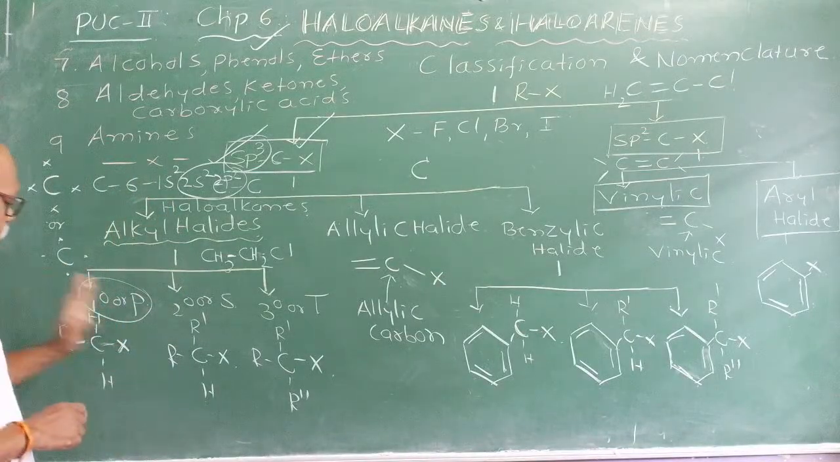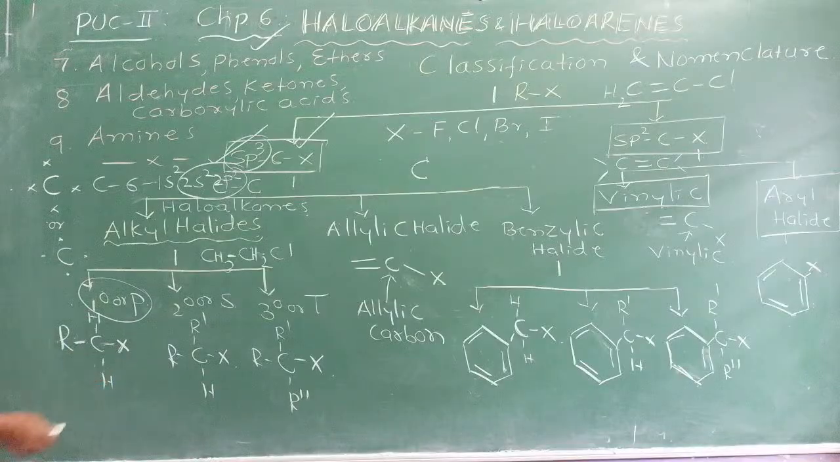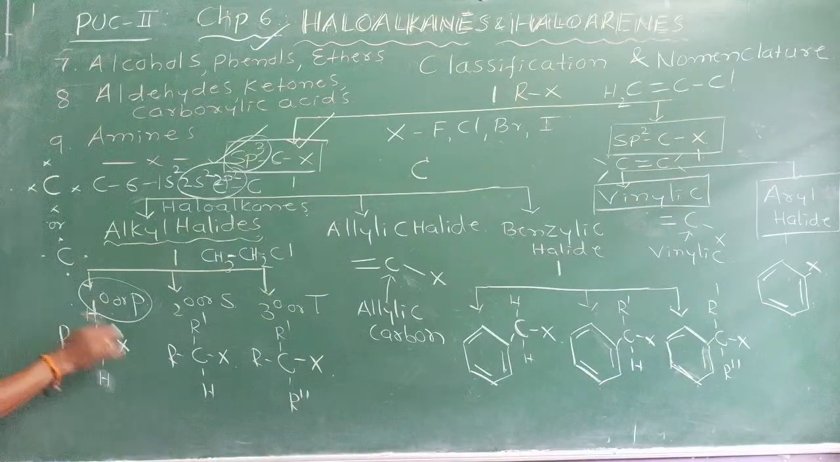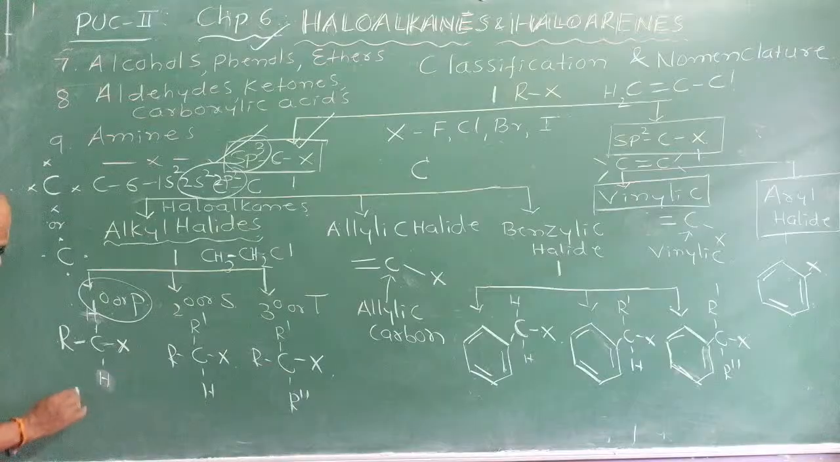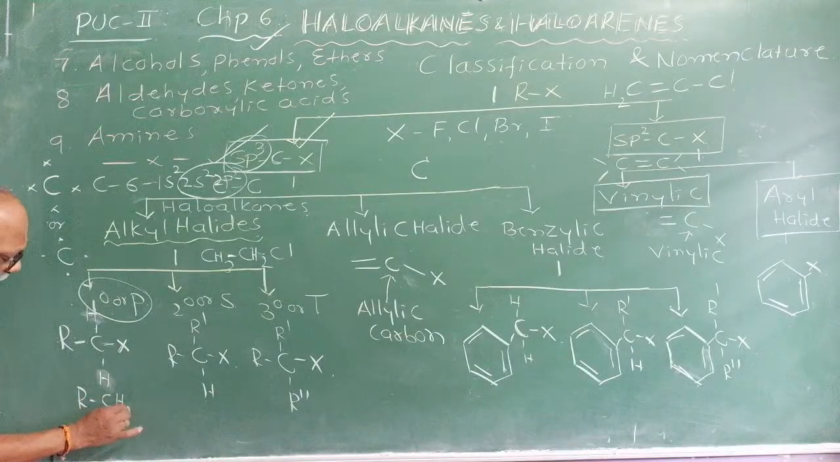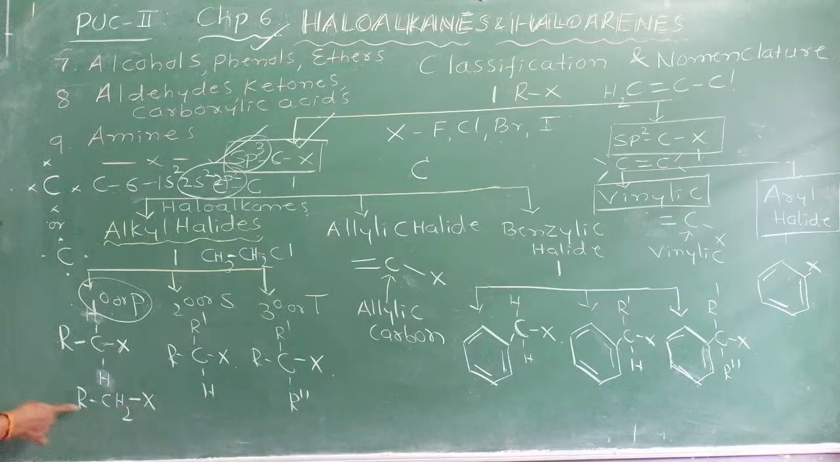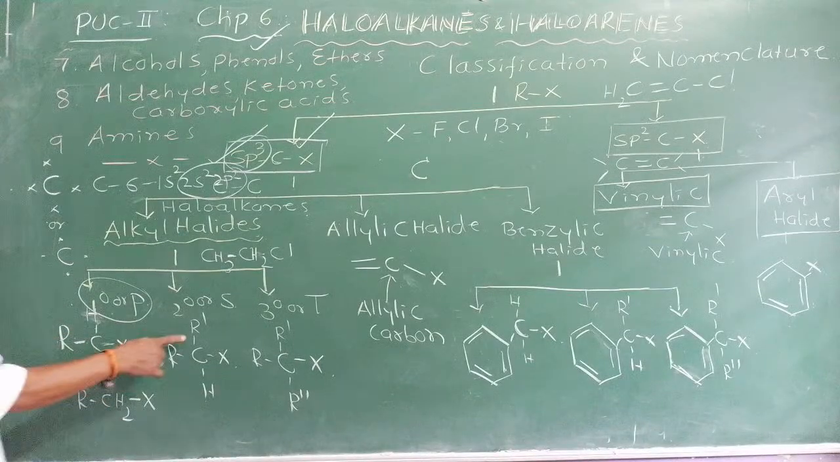And here you can observe, out of 4 valencies, 1 valency is satisfied by some other alkyl group. The remaining valencies are generally satisfied by hydrogen. Therefore, they are represented by the general formula RCH2X. This is an open structure. This is called a condensed structure. Observe here.